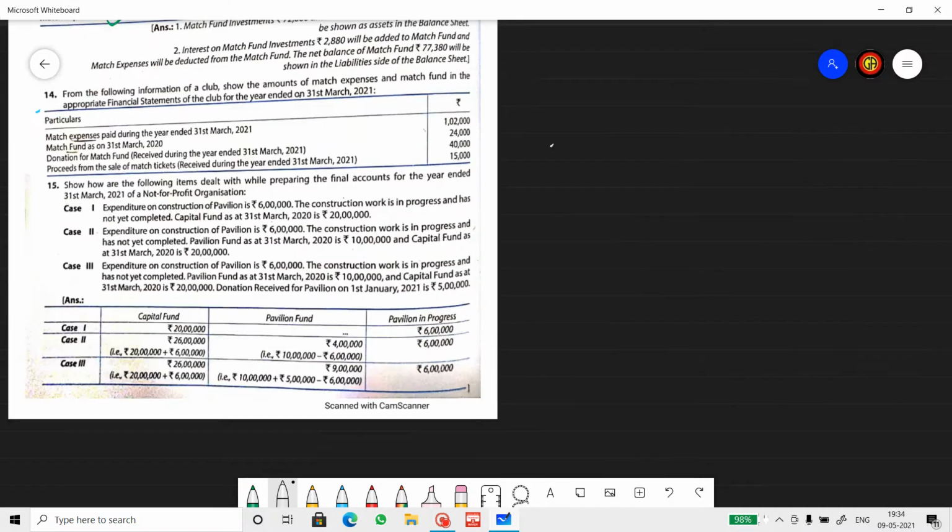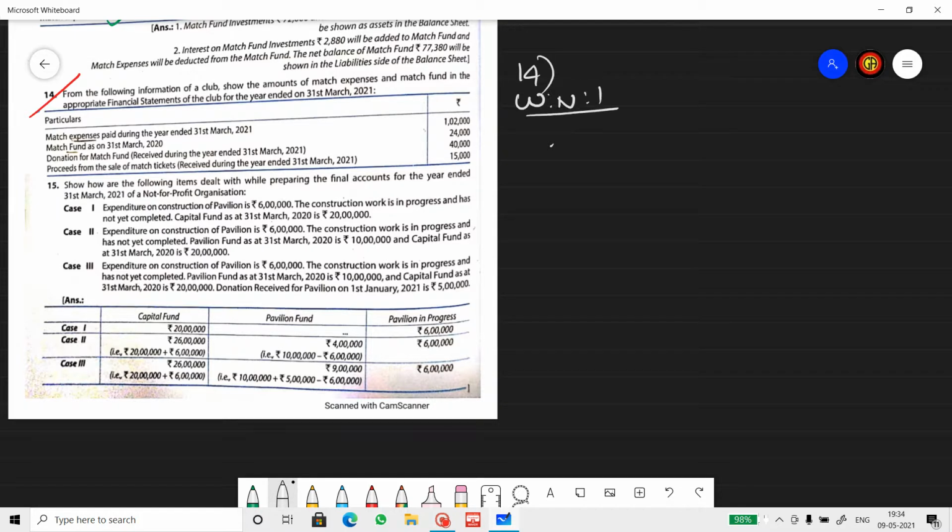Now question number 14. From the following information of a club, show the accounts of match expenses and the match fund in the appropriate financial statement. Match expenses paid during the year 1 lakh and 2,000. Match fund 24,000. Donation for match fund received 40,000. Proceed from sale of match tickets 15,000. Again, this is also a special fund. I think I don't have to say this, you all know by now, right? So let's start with the working note.